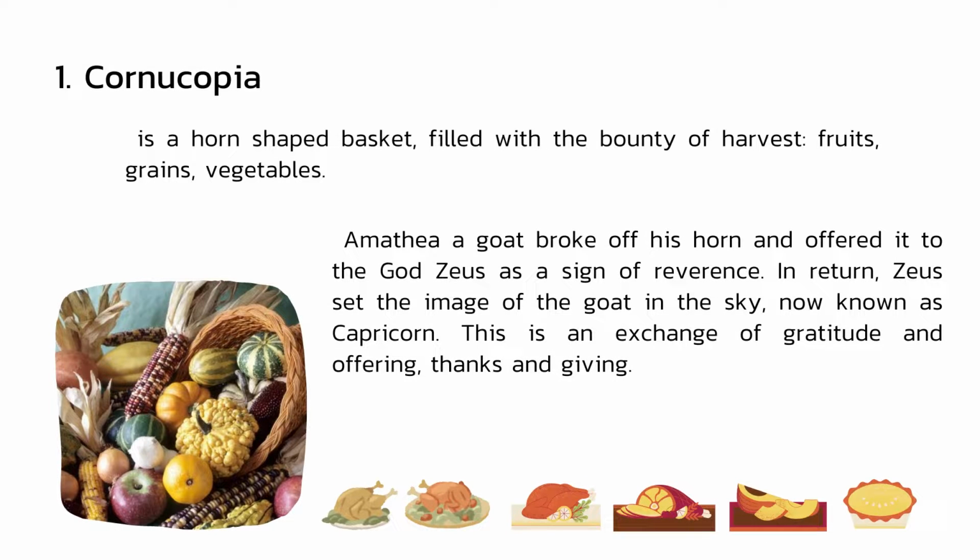1. Cornucopia is a horn-shaped basket filled with the bounty of harvest: fruit, grain, vegetables. A matriarch broke off his horn and offered it to the god Zeus as a sign of reverence. In return, Zeus set the image of the god in the sky, now known as Capricorn. This is an action of gratitude and offering thanks and giving.